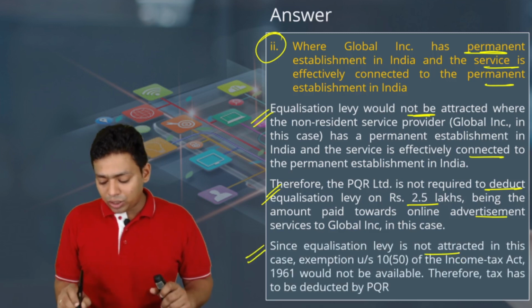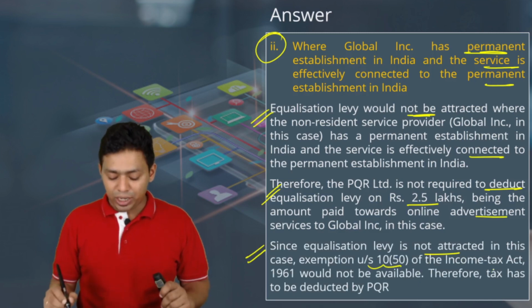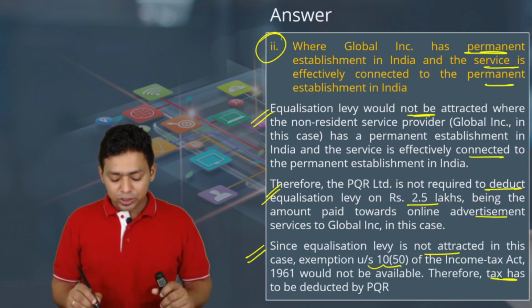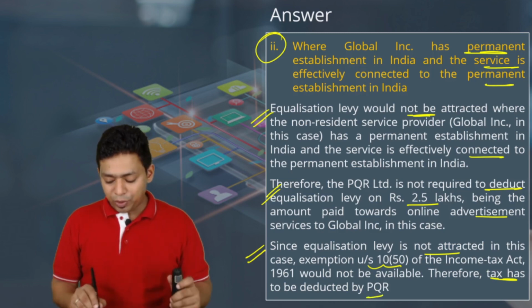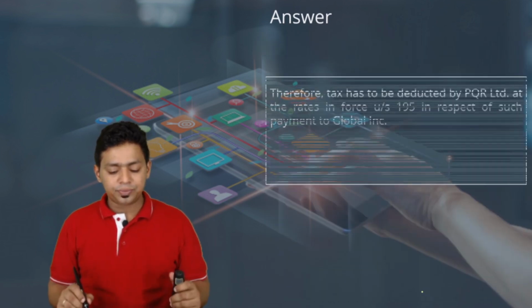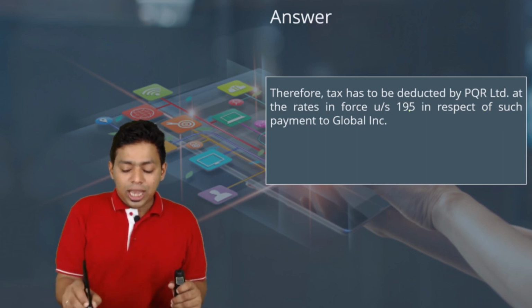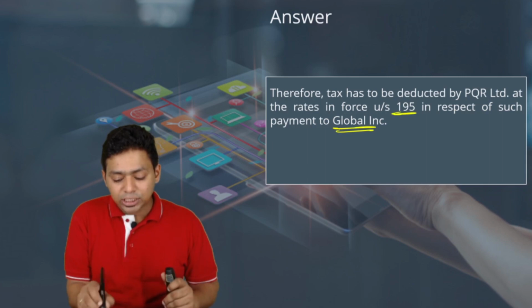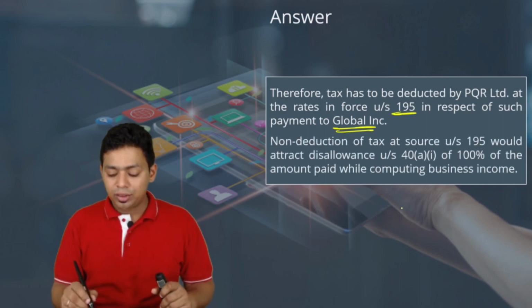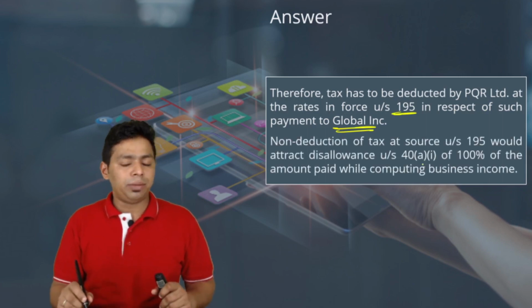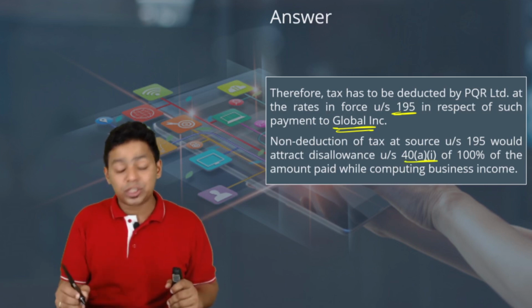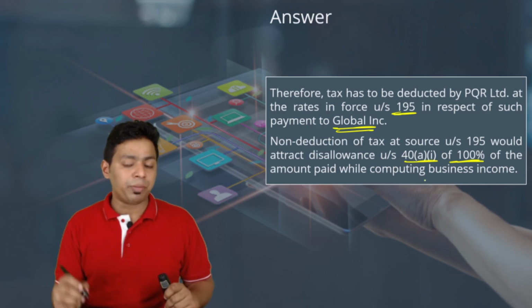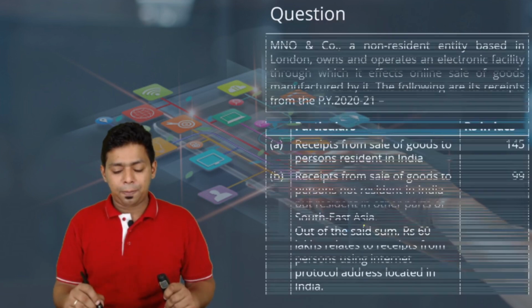Since equalization levy is not attracted in this case, the exemption under section 10(50) would not be available, and then this particular income will be taxable in the hands of Global Inc., and there will be TDS deducted by PQR. Tax has to be deducted by PQR under section 195 because the amount is taxable in the hands of Global Inc., that is a non-resident. So if they don't deduct, then because it is advertisement services covered by section 40A(1), the 100% disallowance will be attracted. It is a payment made to a non-resident without TDS.